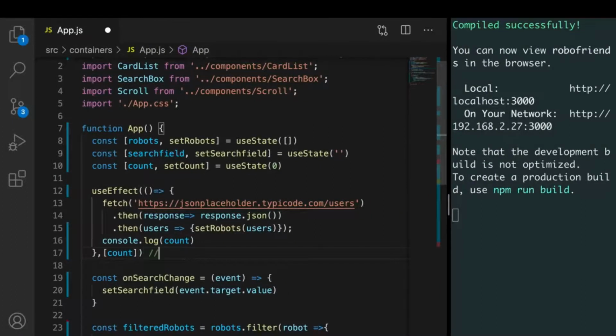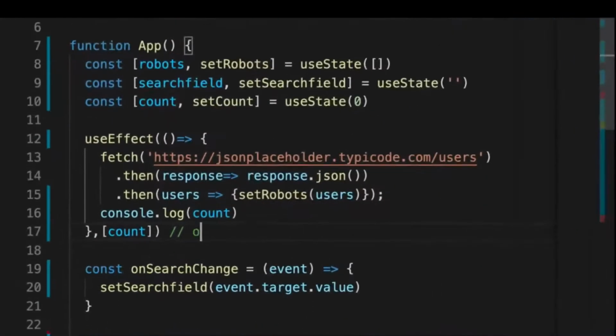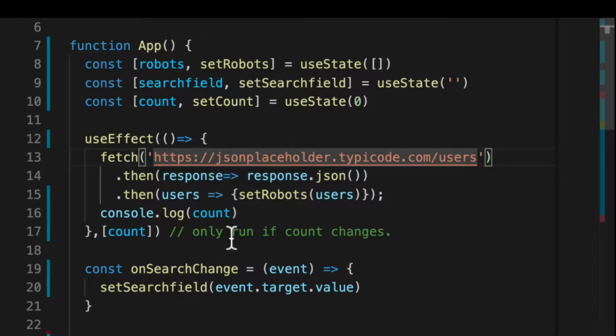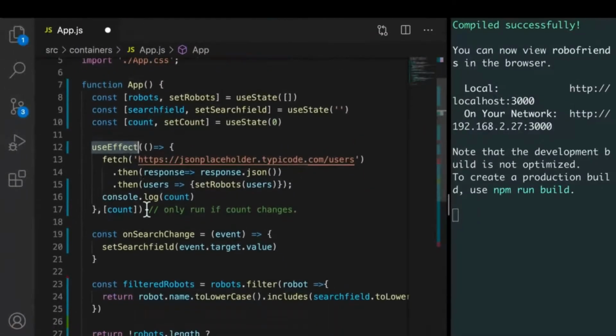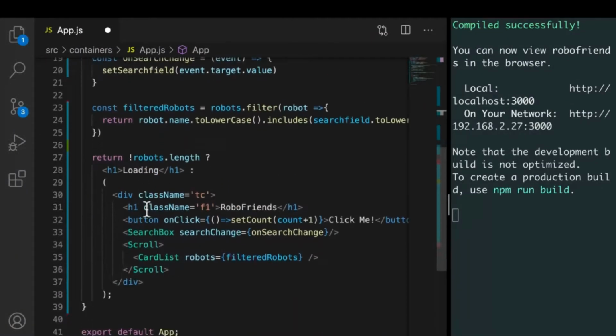So this line simply means only run if count changes. Right? And that should make sense. I just wanted to show that example just so you understand exactly what is happening here. Because at first, useEffect can be tricky. But hopefully this clears things up for you.